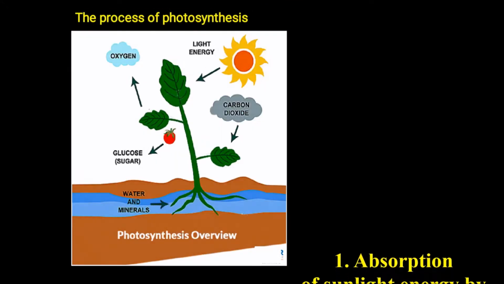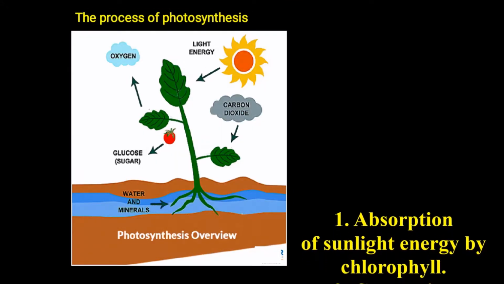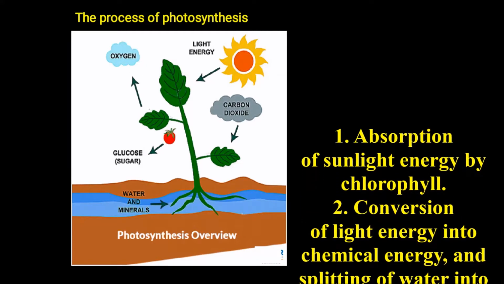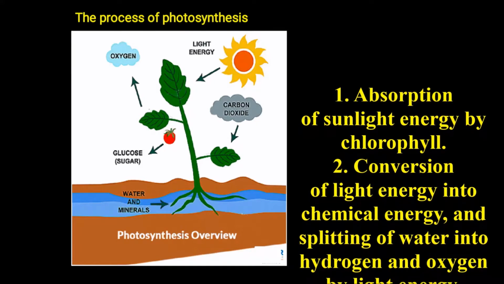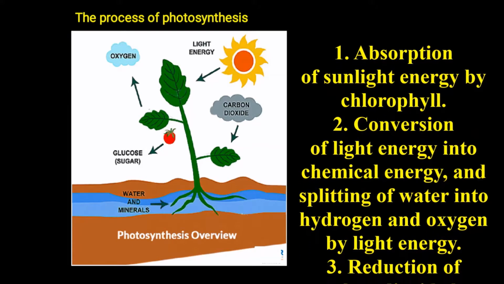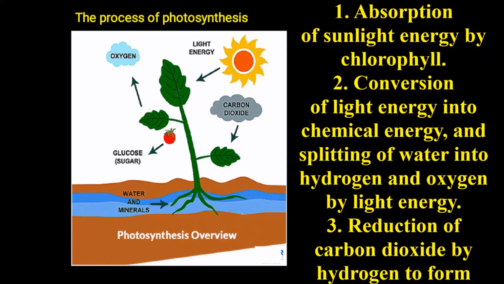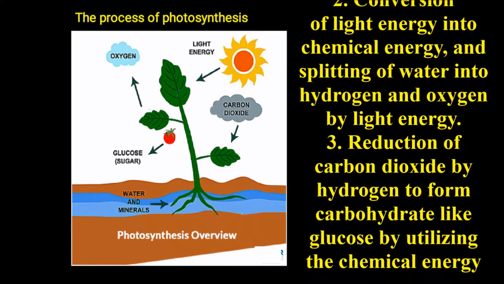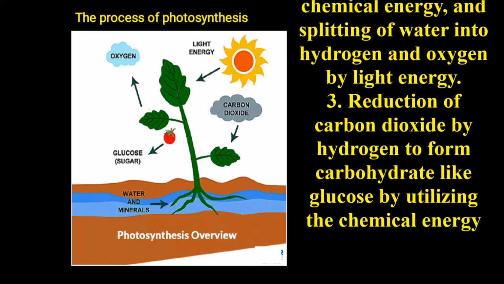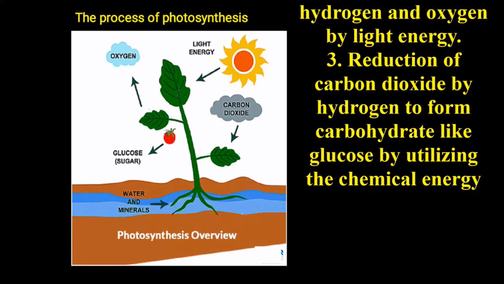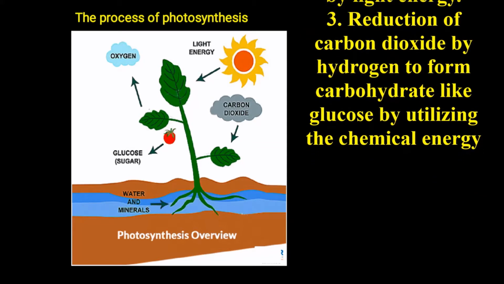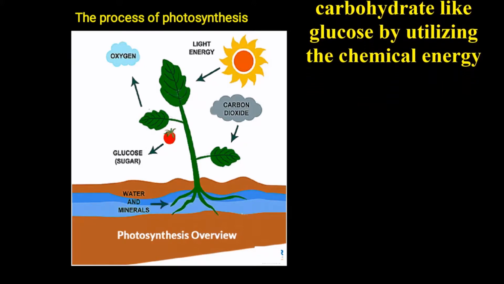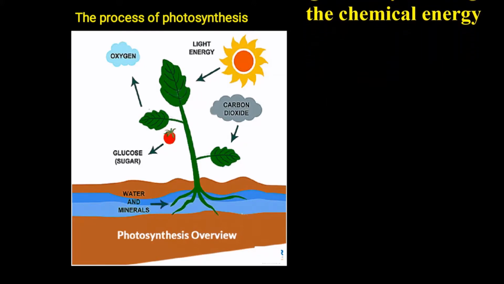Now, let us discuss the steps involved in photosynthesis. Photosynthesis mainly involves three steps. First one, absorption of sunlight energy by chlorophyll. Second one, conversion of light energy into chemical energy and splitting of water into hydrogen and oxygen by light energy. Third one, reduction of carbon dioxide by hydrogen to form carbohydrate like glucose by utilizing the chemical energy.